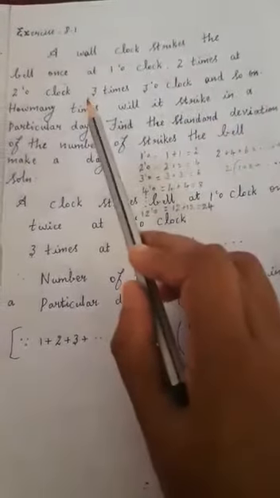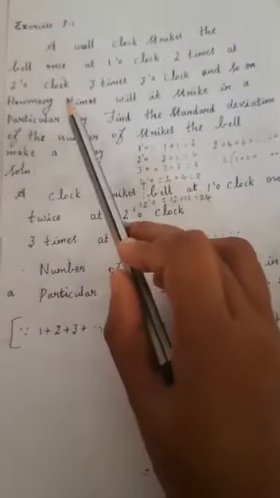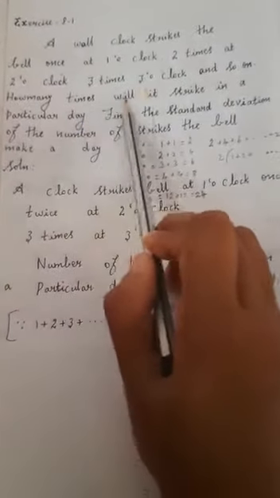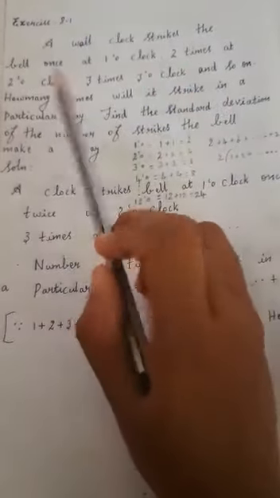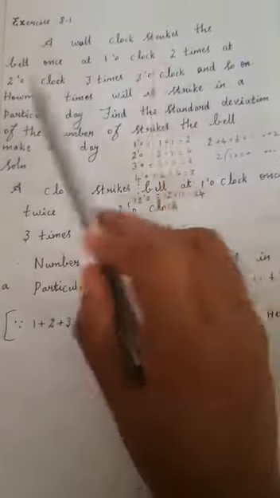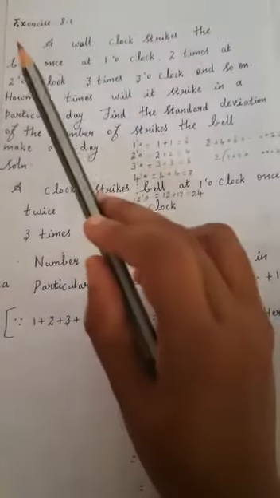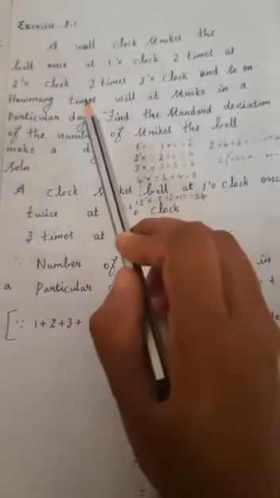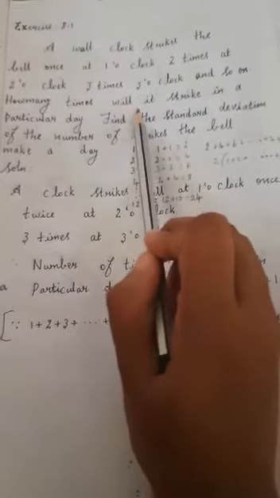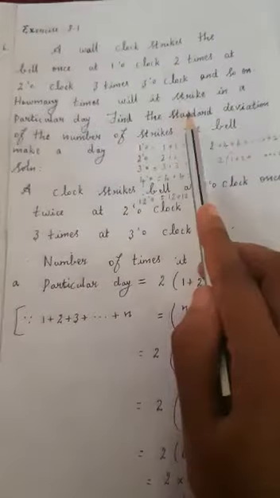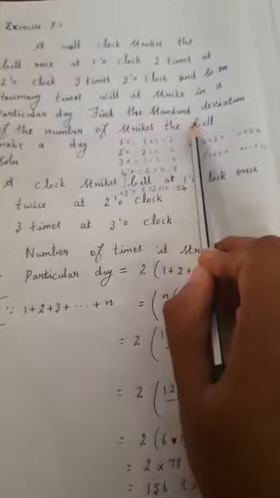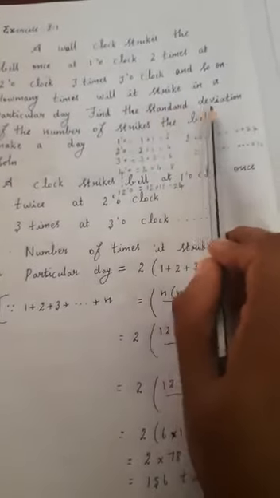So in this question they have asked two things. The first one: we need to find out how many times it will strike in a particular day. In one day you have 24 hours, so AM and PM also, 1 to 12, again 1 to 12. So totally how many times in one day it will strike, we need to find out. That is the first question. The second question: we need to find the standard deviation for that.